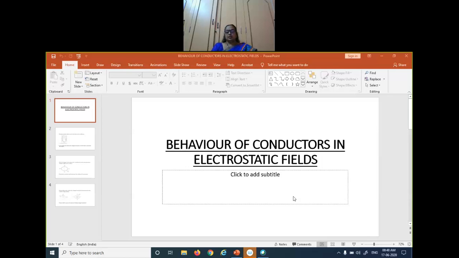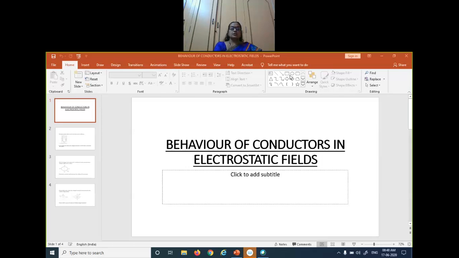Hope we went through the concepts of yesterday's class. Yesterday's class was based on, again, potential energy in an external electric field. When a charge is kept in an external electric field, we were calculating the potential energy. Now, today we are going to continue with the behavior of conductors when kept in an electric field. So how do the conductors behave when kept in an electric field?